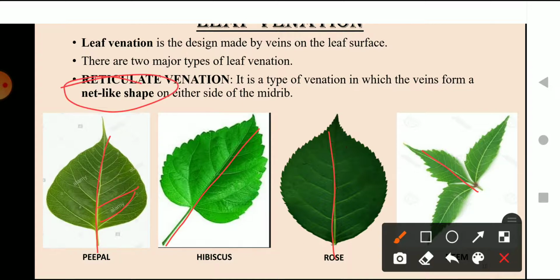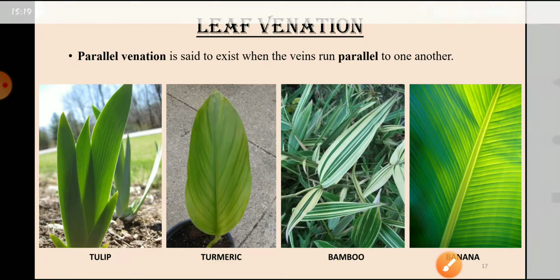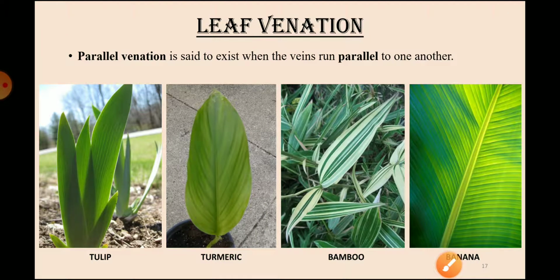This is a net-like shape, this is a net-like shape. So that is known as reticulate venation. Okay, now let's move forward. We are continuing the topic leaf venation.